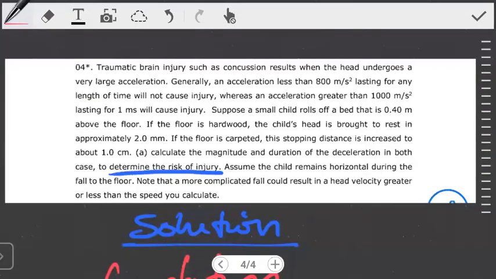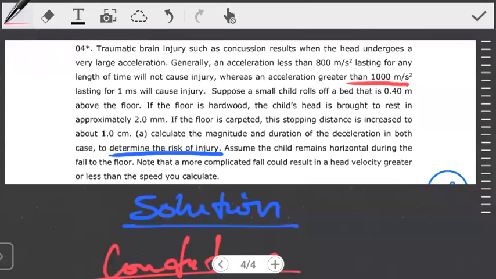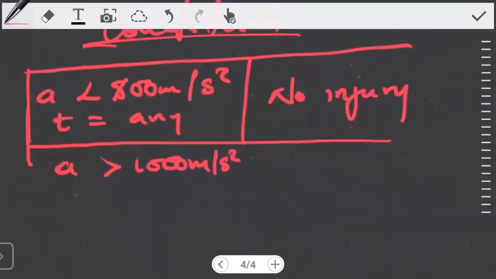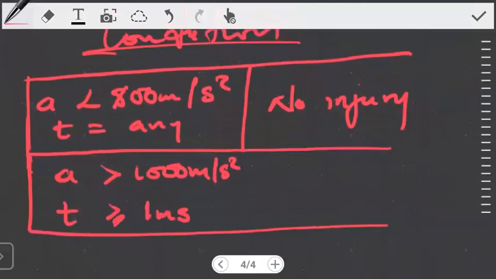The next part they're saying, whereas an acceleration greater than 1000 meters per second squared, lasting for 1 millisecond, will cause an injury. So we're saying that if the acceleration is greater than 1000 meters per second squared, and this acceleration lasts, of course, for equal to or greater than 1 millisecond, if this is the case, what do we expect?